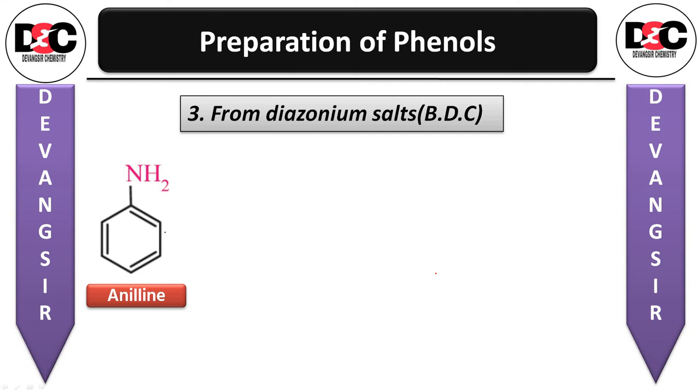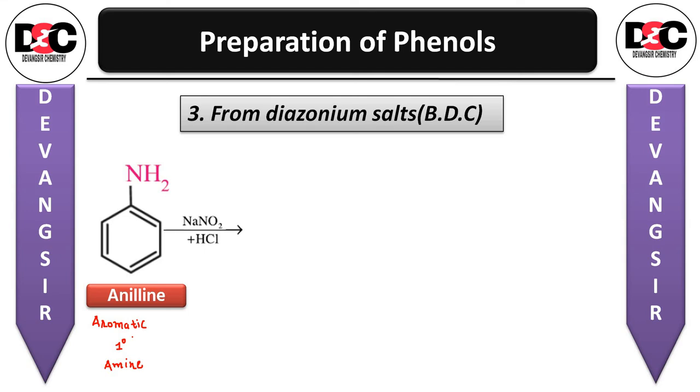First of all we have to take the aromatic primary amine, 1 degree amine. This is an example of an aromatic primary amine.